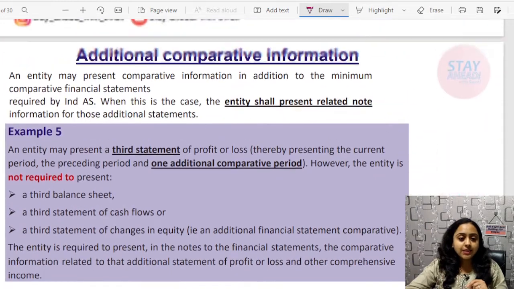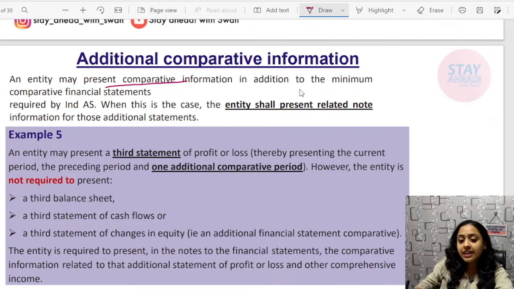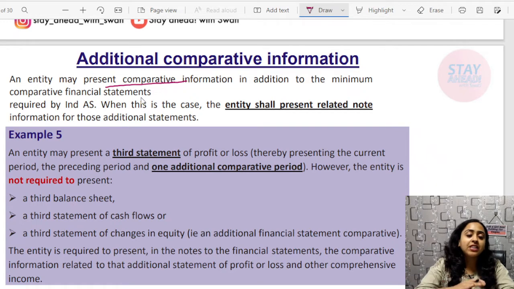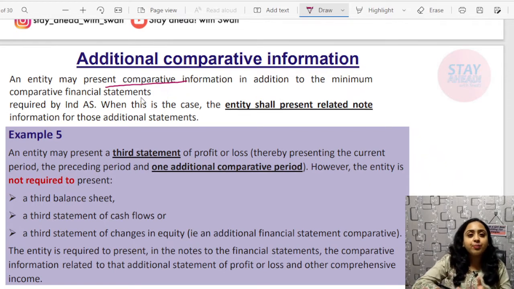Now, next comes additional comparative information. An entity may present comparative information in addition to a minimum comparative financial information. I told you that additional financial reporting statements are generally needed when the accounting policies are changed retrospectively. Then you need to present additional balance sheet, P&L and all. How? You have to present the opening figures of the earliest period that you are presenting in the financial statement. For example, current year, previous year, then you have to also provide opening figures of previous year.